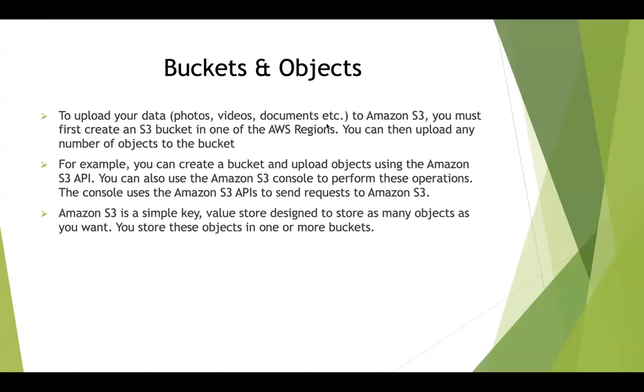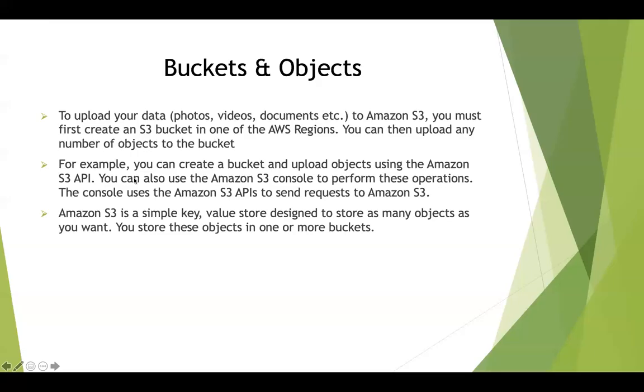Okay. So you must first create an S3 bucket in one of the AWS regions. I have told you that S3 is global in nature, but each and every bucket that you create is region specific. Yesterday, when we saw the IAM lecture, we had the requested region flag set to US East 1. So we have to create a bucket only in one specific region. Okay. So you will not be able to create a bucket that is global, that is spanning across multiple regions. That is not allowed by AWS. And then you can go ahead and upload any number of objects to that bucket.